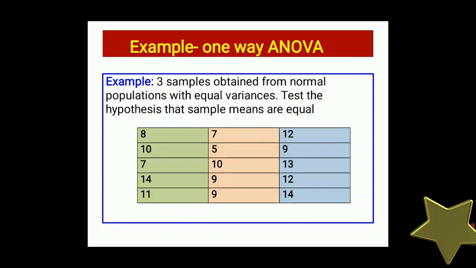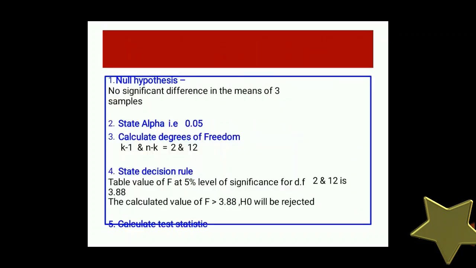Here is the example of one-way ANOVA. You can calculate the example with me also. 3 samples are obtained from normal populations with equal variances. Test the hypothesis that sample means are equal. Here is the table in which we have 3 samples. First of all, state the null hypothesis: no significant difference in the means of the 3 groups. We will go for the null hypothesis, that is, the means of the 3 groups are equal.